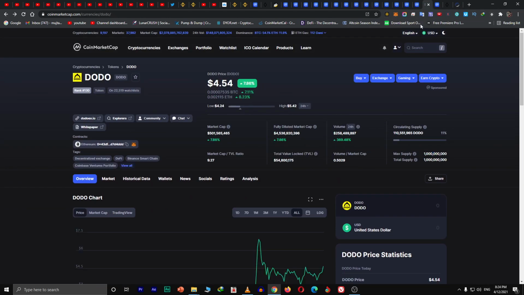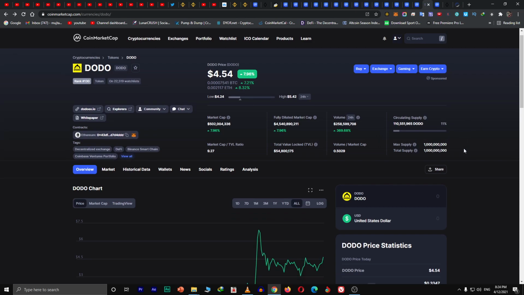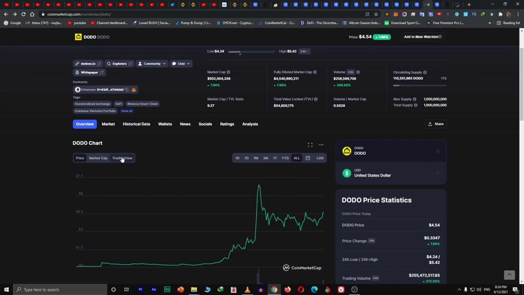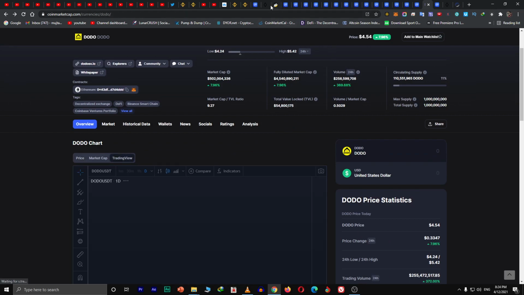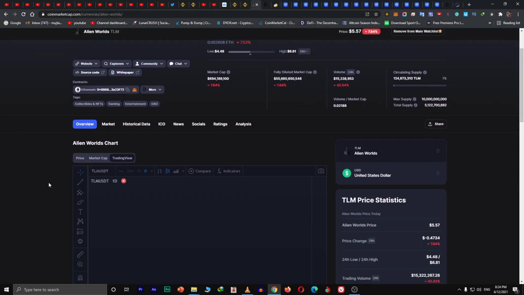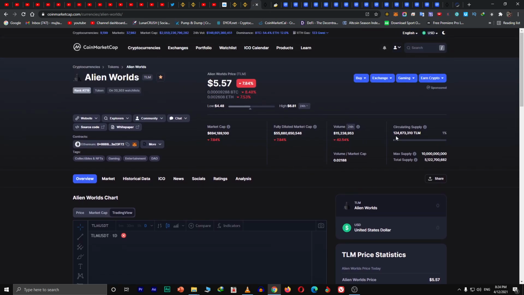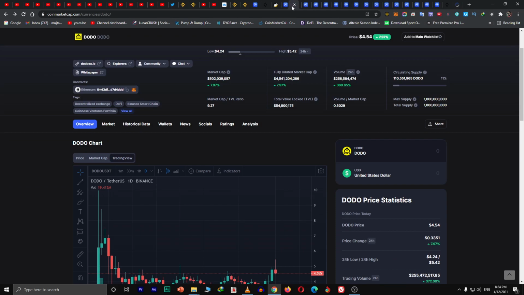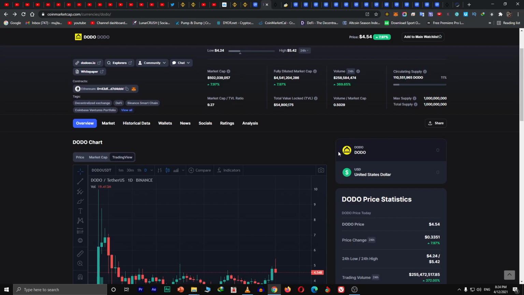18 million, 110 million, we can say that this is very close to the TLM token. You can see the supply 124 million. You see the DODO price. Okay, the DODO price, circulating supply is approximately the same.